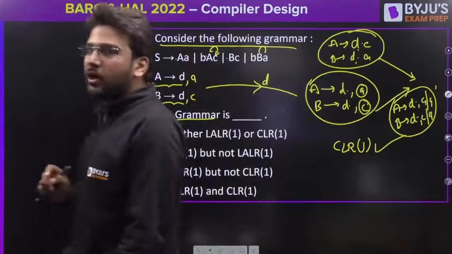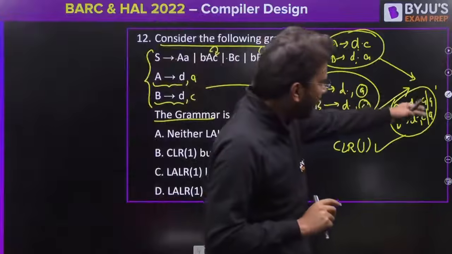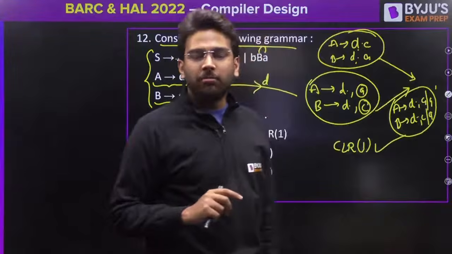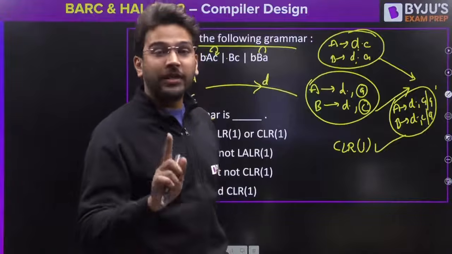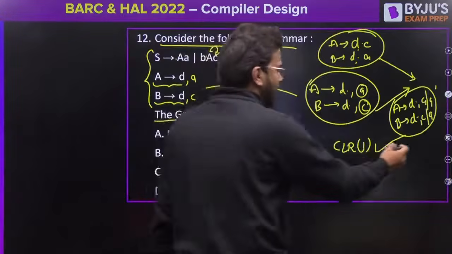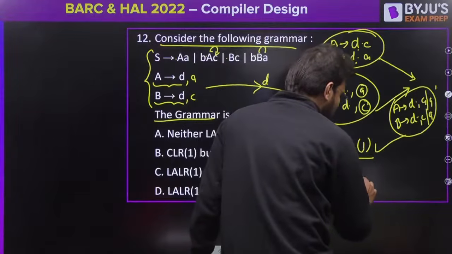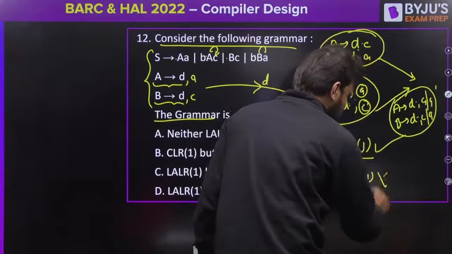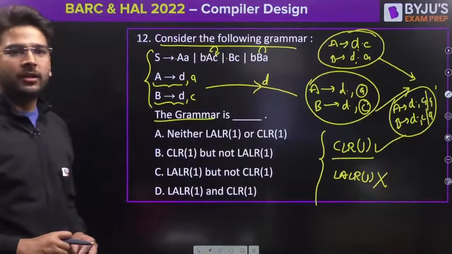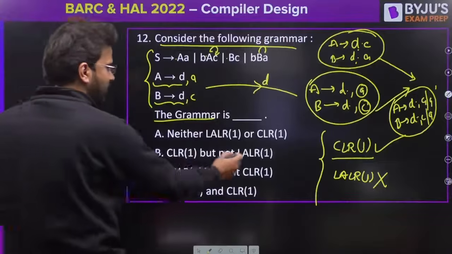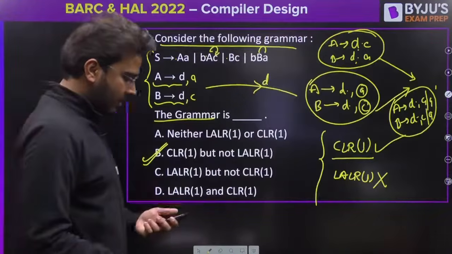So after merging, you will be getting this state. And if you compare the lookaheads, you can see clearly the lookaheads are the same. Even if one lookahead is same, you can say reduce conflict is present in case of LALR1. So that's why this is CLR1, but this one is not LALR1. Okay, is it clear to all of you? Nishant, is it clear? Yes. So CLR1 but not LALR1, option B is the correct answer for this question.